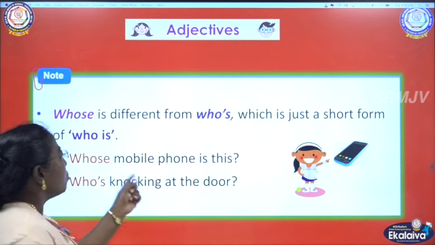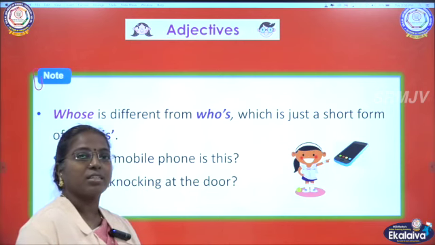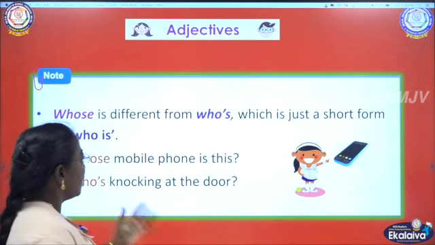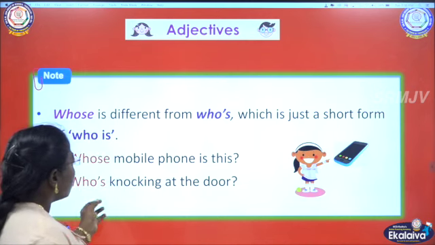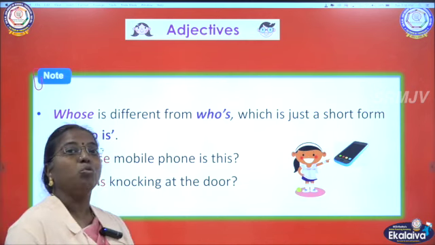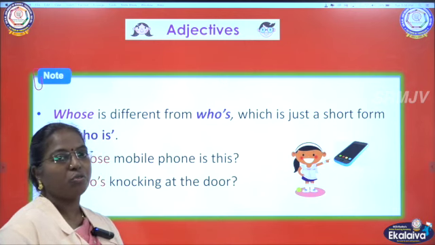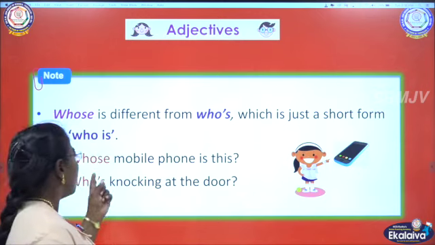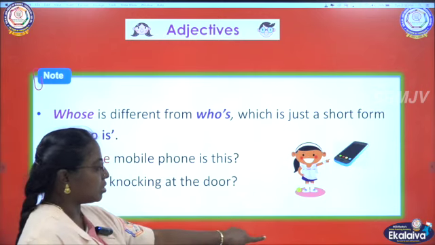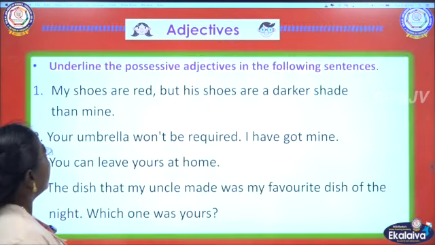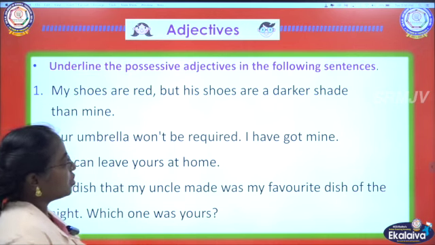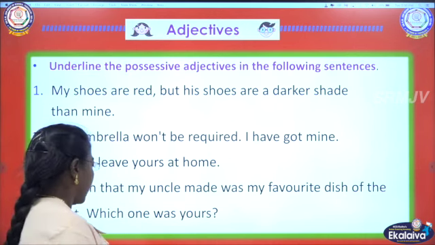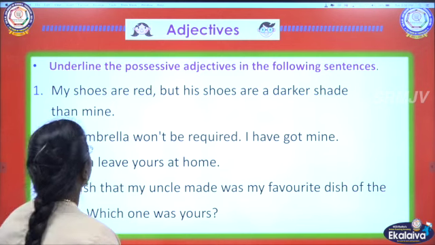Example, whose mobile phone is this? If I ask, whose mobile phone is this? And if I ask, who's knocking at the door, it means who is knocking. The short form of who is is who's. So you should know the difference between this whose and this who's, how to use them. Okay. Then underline the possessive adjectives in the following sentences. Let us practice now. Okay.